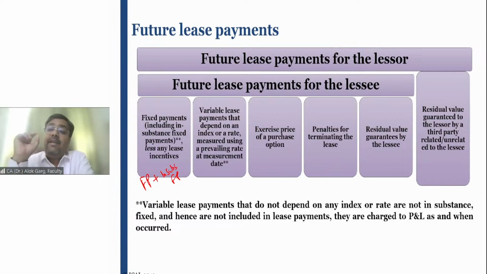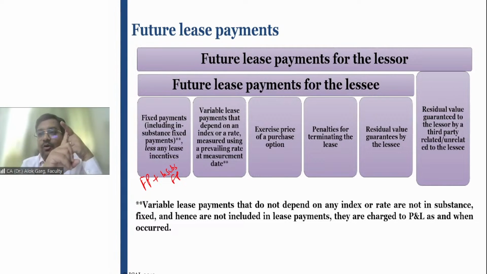So friends, it is not on the basis of an index or a rate, it is on the basis of the increase in the quantity. In that case, this rent will be considered as a variable rent, and that variable rent has to be taken to the P&L. It is not considered in the calculation of the future lease payments, right? So friends, fixed payment has to be considered, in-substance fixed payment has to be considered, variable payment has to be considered only if it is dependent on an index or a rate.